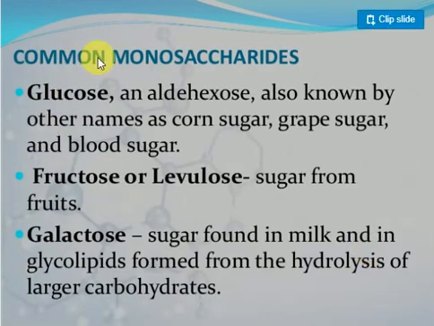Look at the common monosaccharides. What are the common monosaccharides? Glucose is an aldose sugar, also known by other names such as corn sugar, grape sugar and blood sugar. Fructose is also called levulose, the sugar from fruits. Galactose is the sugar found in milk and in glycolipids, formed from the hydrolysis of large carbohydrates. So: glucose, fructose, galactose.